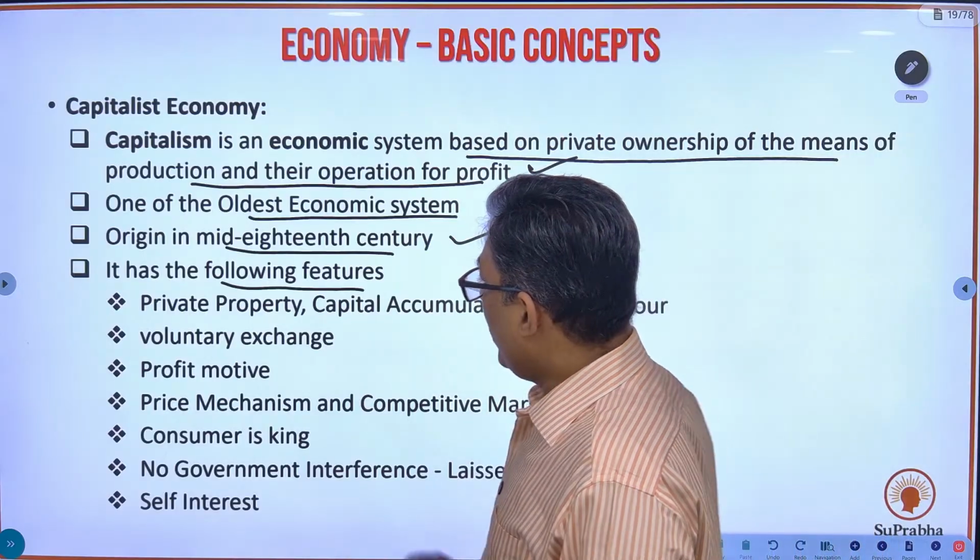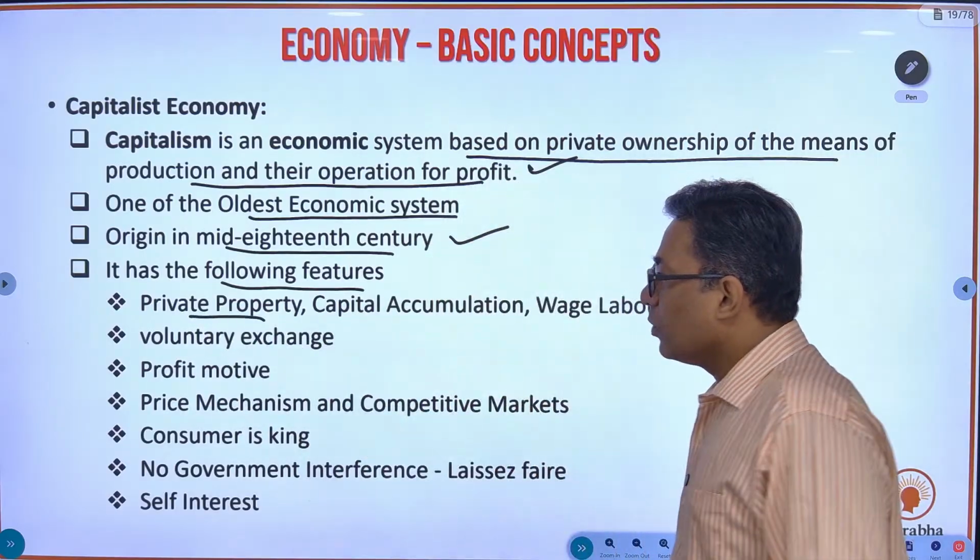It has the following features. One, private property.